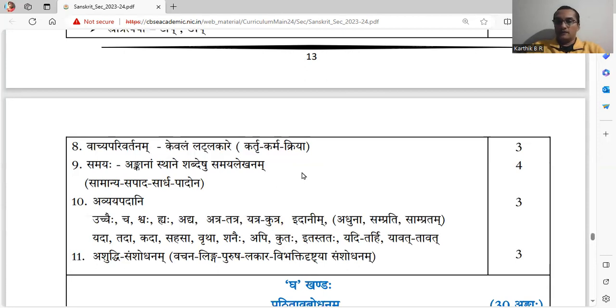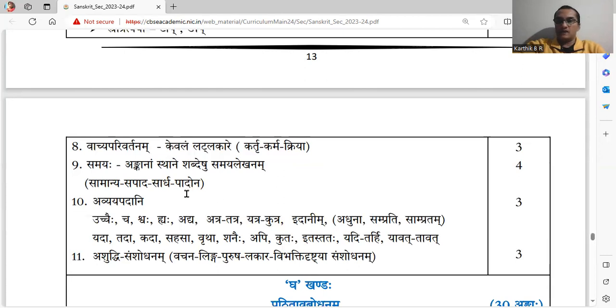Again, in the form of fill up the blank sentences, words are given. With the help of that, you have to change them. Vachya parivartana. Kevalam lat lakare. Only lat lakara verbs are given, no other lakaras' verbs. So 3 answers, 3 questions, and 3 marks.